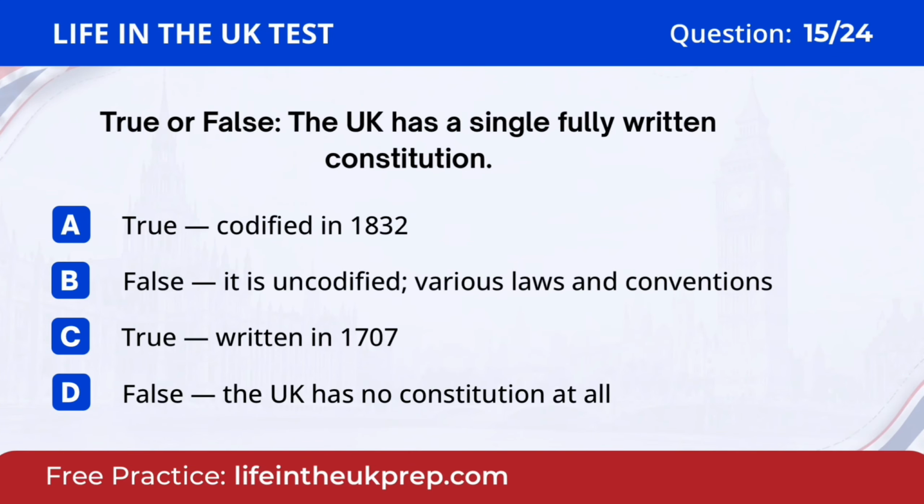Question 15. True or false? The UK has a single fully written constitution. A. True, codified in 1832. B. False, it is uncodified, various laws and conventions. C. True, written in 1707. D. False, the UK has no constitution at all. The answer is B. False, it is uncodified, various laws and conventions.